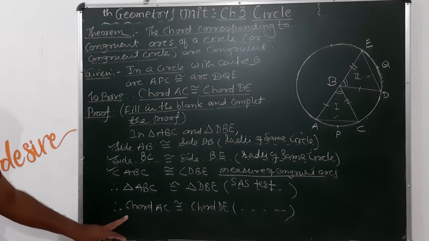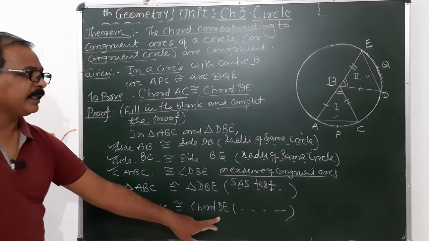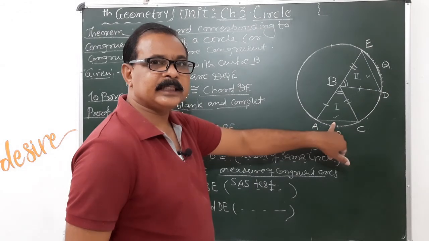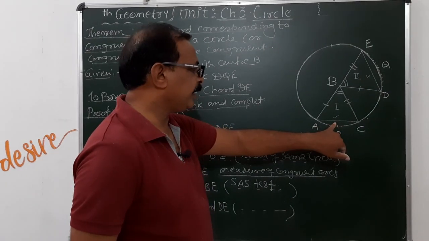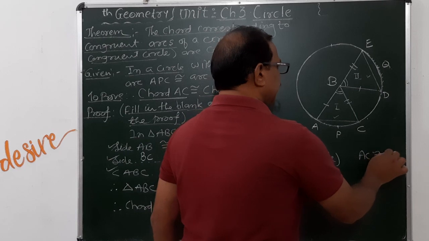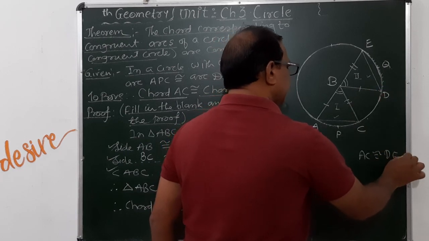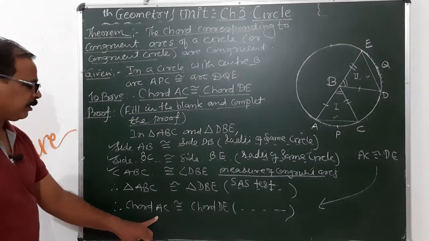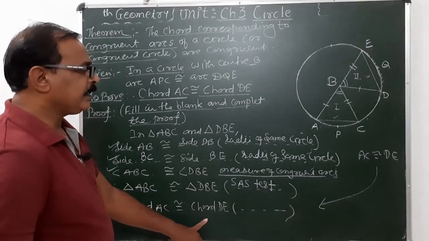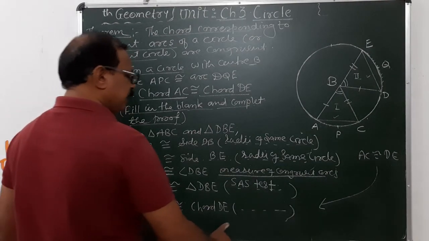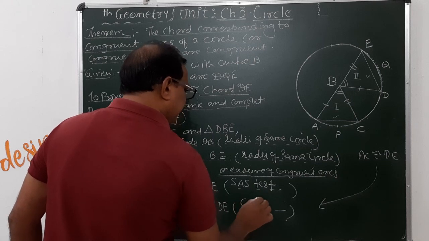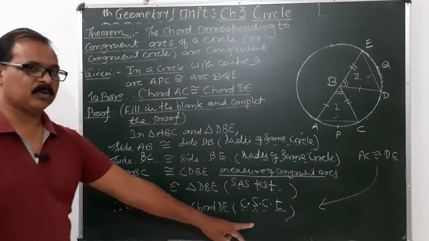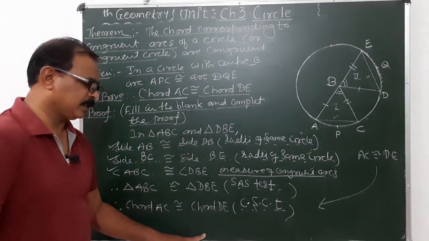Okay, now chord AC congruent to chord DE. If two triangles are congruent, then their corresponding sides must be congruent, and this corresponding side AC is congruent to what here? DE, but this is nothing but a chord. So these are the chords here. Segment AC can be written as chord AC, and side DE can be written as chord DE, and therefore this is the corresponding side of congruent triangles, CPCT. So this is the reason for this. Hence the proof is complete.